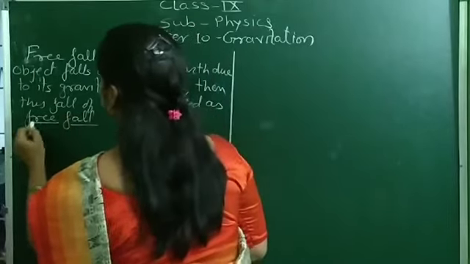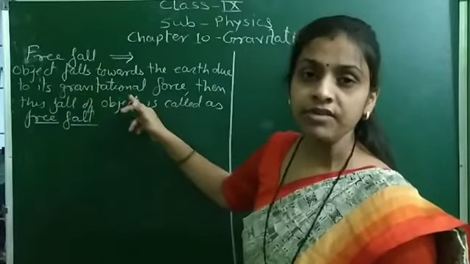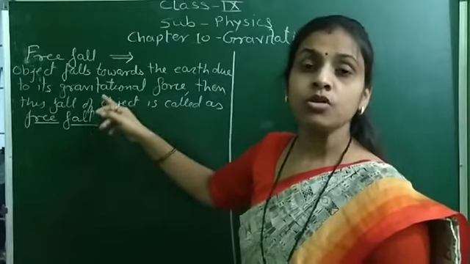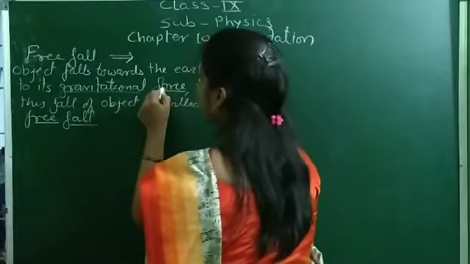So what do we mean by free fall? That is, the object falls towards the earth due to its gravitational force, and this fall is called free fall.